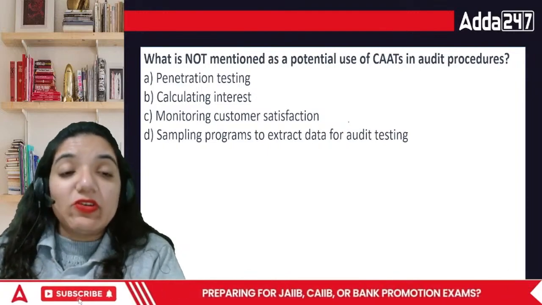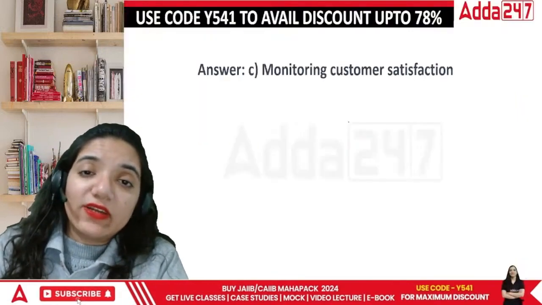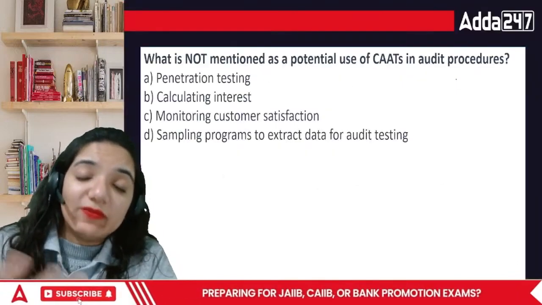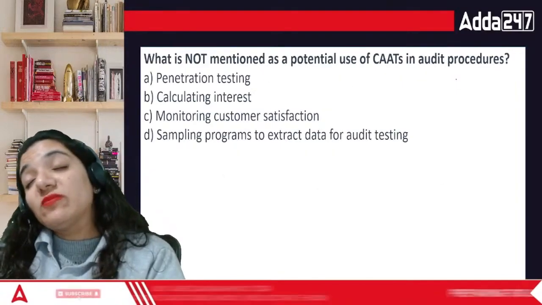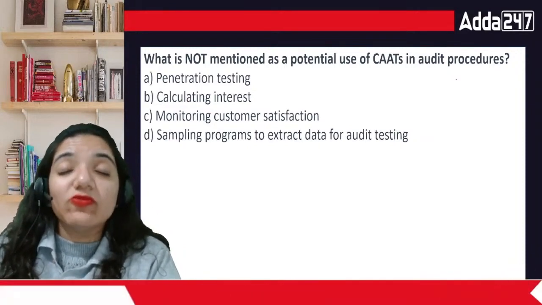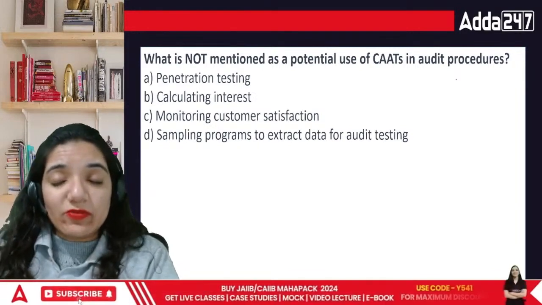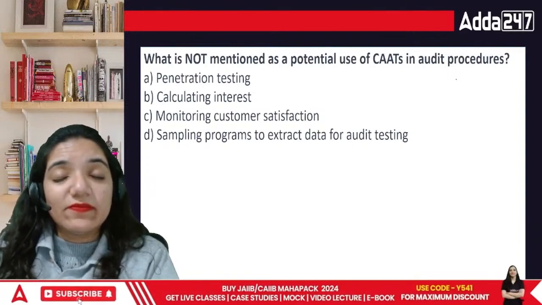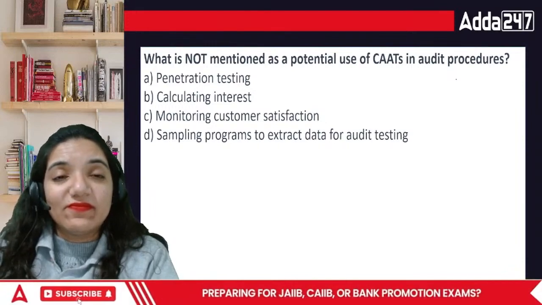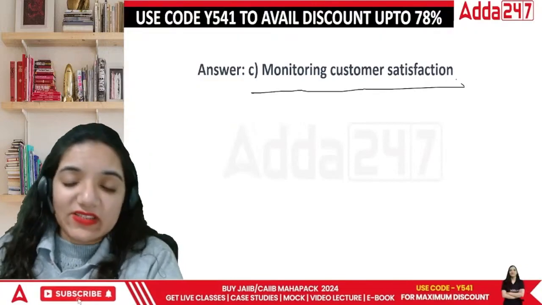When we talk about which one of the following is not, and we look at the audit area, monitoring the customer transaction satisfaction is not the point. It's just a feedback system of the organization. Penetration testing is important if anybody undesirable is trying to enter, how do they react, how to save things up? That is just done to check that particular portion, nothing else. So in this case, the correct answer is going to be monitoring the customer satisfaction.